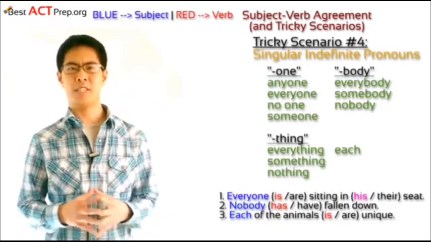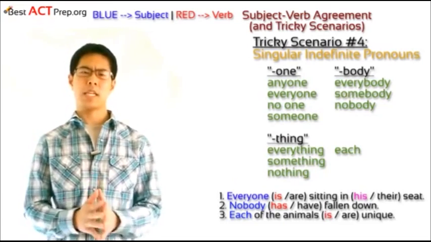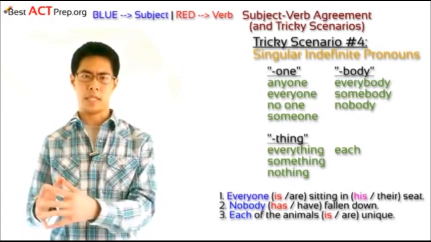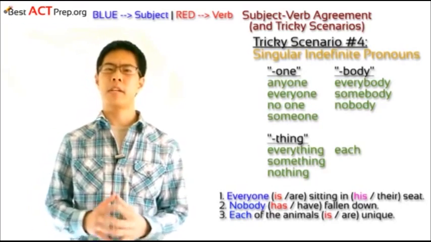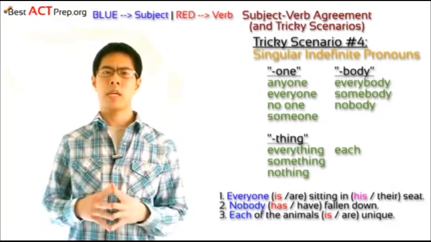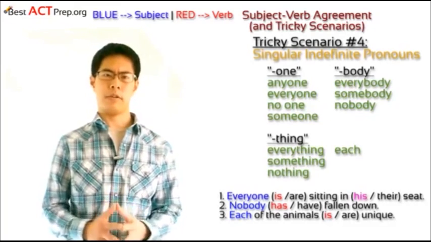Also, take a look at the third example sentence here. The word each is usually followed by something plural. In this case, of the animals, which is plural. But although we'll probably feel very tempted to give it a plural verb because that seems to sound right, it needs to take a singular verb.